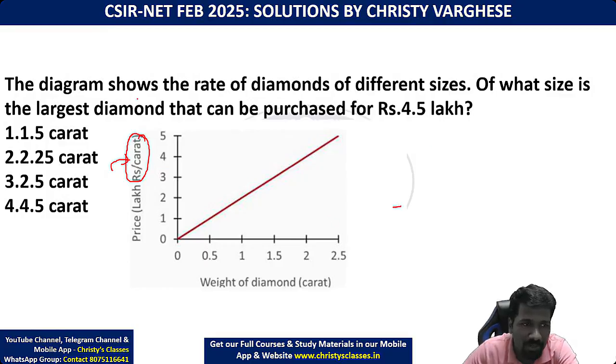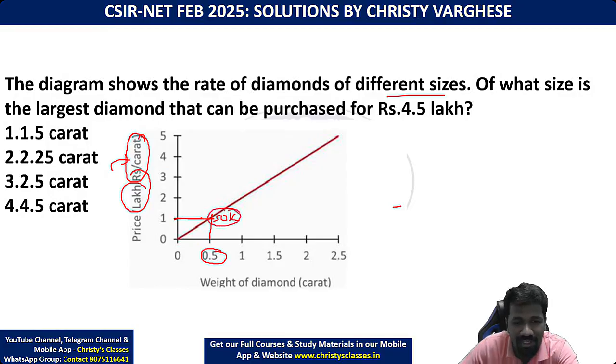We commonly use. So the diagram shows the rate of diamonds of different sizes. Meaning, what is the price of a diamond of size 0.5? 1 means 1 lakh rupees. Is it 1 lakh for 0.5? No. 1 lakh into 0.5 is 50,000 only. Did you understand that point? That is the point many people miss.